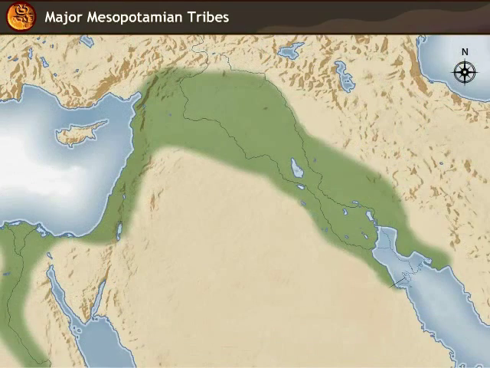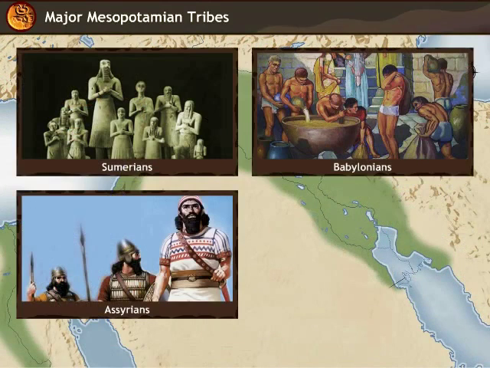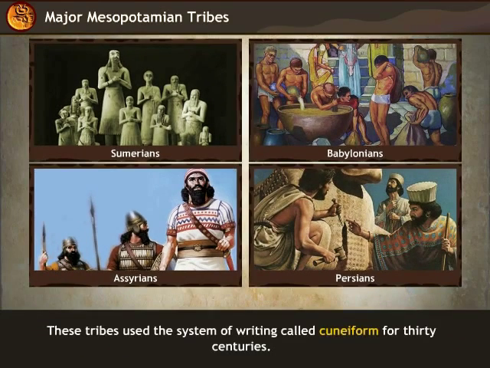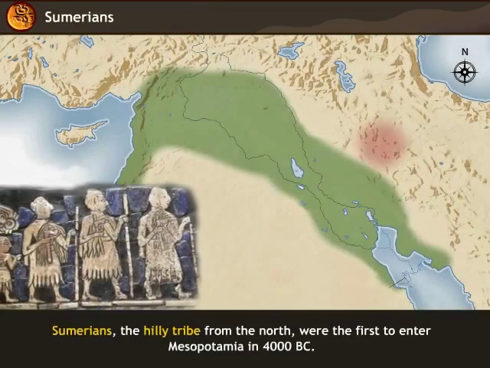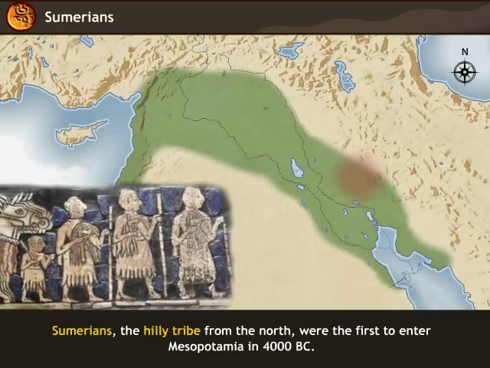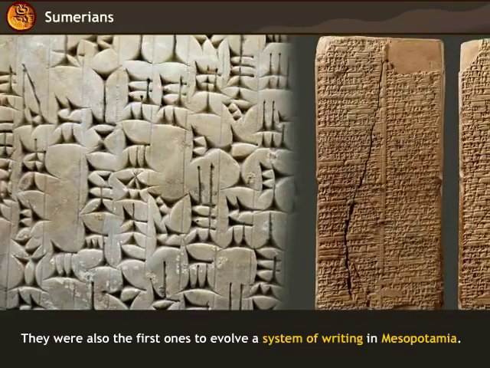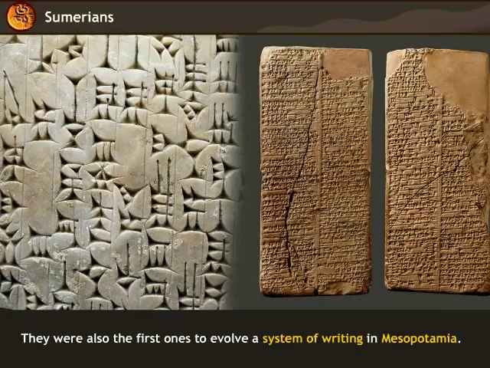The tribes which entered the fertile valley of Mesopotamia were the Sumerians, Babylonians, Assyrians, and Persians. These tribes used the system of writing called cuneiform for 30 centuries. Sumerians, the hilly tribe from the north, were the first to enter Mesopotamia in 4000 BC. They were also the first ones to evolve a system of writing in Mesopotamia.